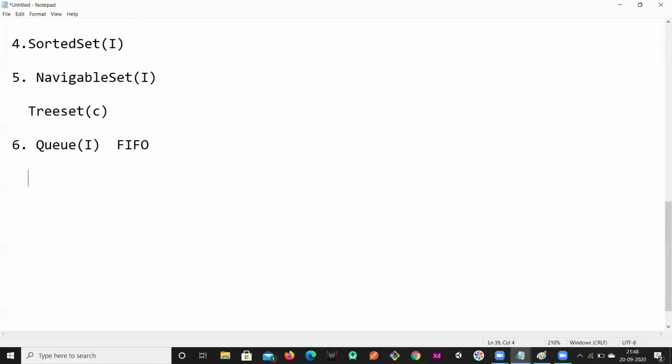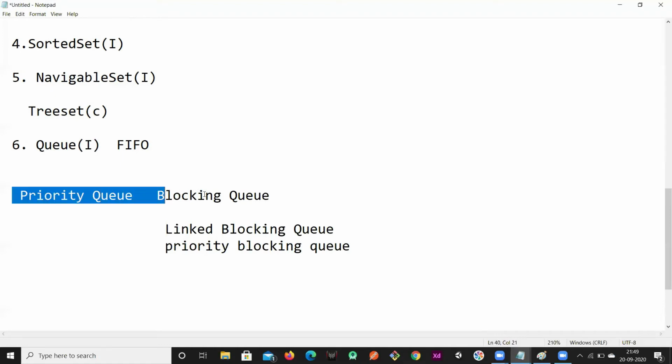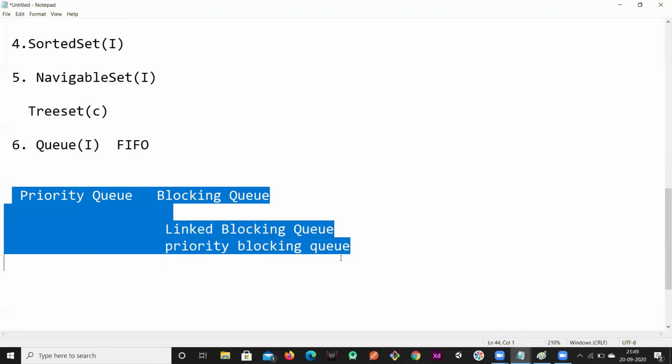In this Queue, again, we have different implementation classes and interfaces available. Queue is extended by one more interface, PriorityQueue. Another child is BlockingQueue. BlockingQueue again has two children: LinkedBlockingQueue and PriorityBlockingQueue. In the Queue interface, we have to learn about PriorityQueue, BlockingQueue, LinkedBlockingQueue, PriorityBlockingQueue, and the methods in them. We'll discuss these things. So this is about the Queue interface.